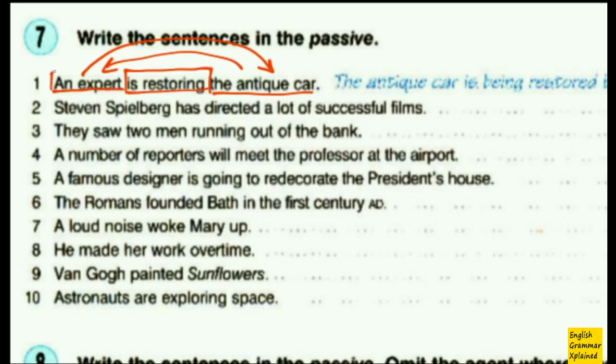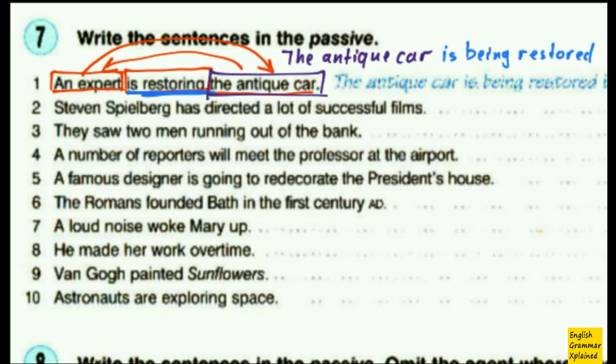So let's have some color identification here. This is the main verb and this is the object. So the antique car is being restored by an expert.